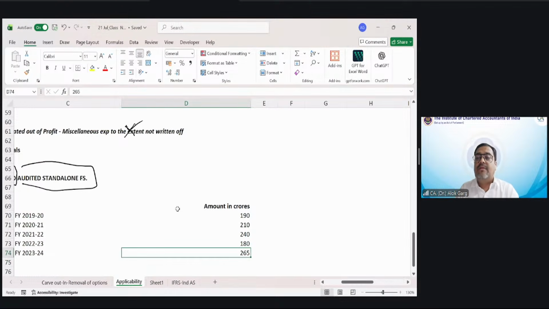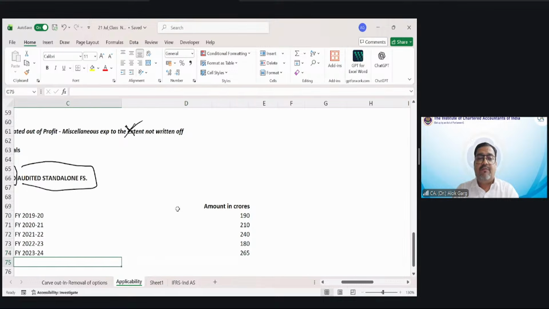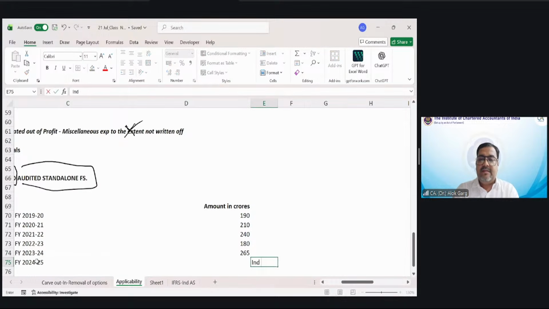Friends, tell me, Ind AS is applicable from which year? Ind AS will be applicable immediately from next year, that is FY 24-25. Let me write here.